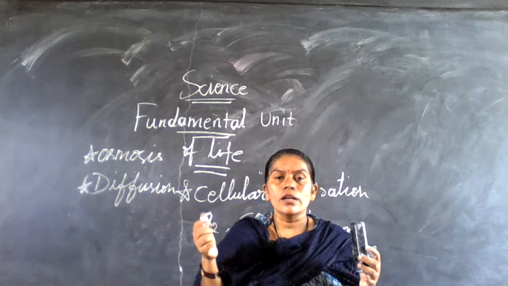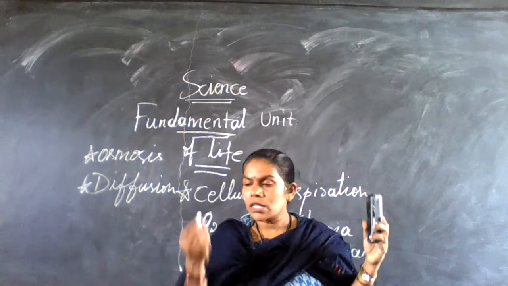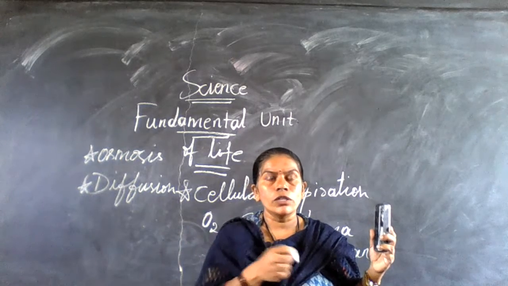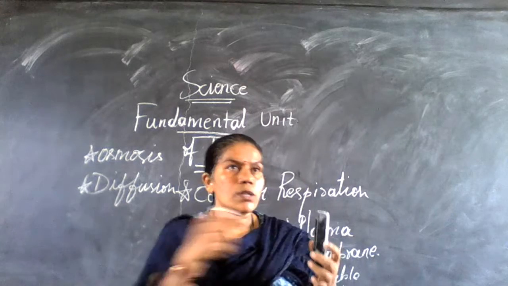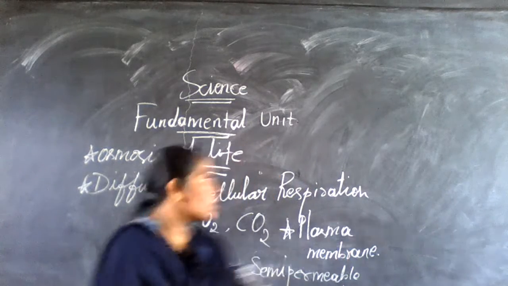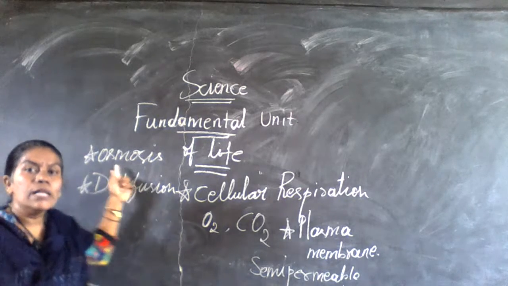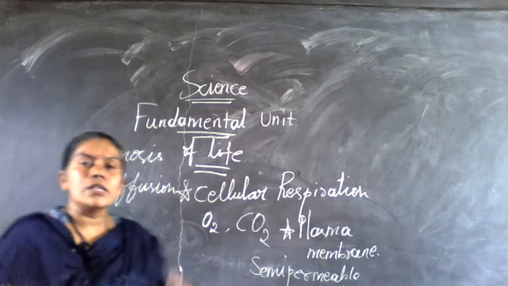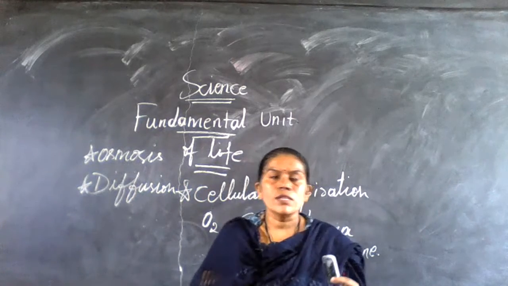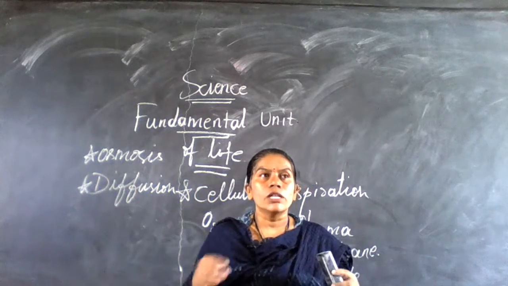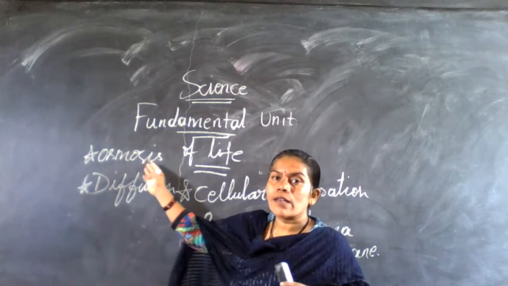How do they start? Wherever the dark color may be, the light color will start to follow it. It starts to be absorbed by it. The light color is absorbed by the dark color. So here, osmosis means whatever solvent moves from lower concentration to higher concentration. You have to learn the answer like this only. Got it? The solvent substances move from lower concentration to higher concentration. That is called osmosis.